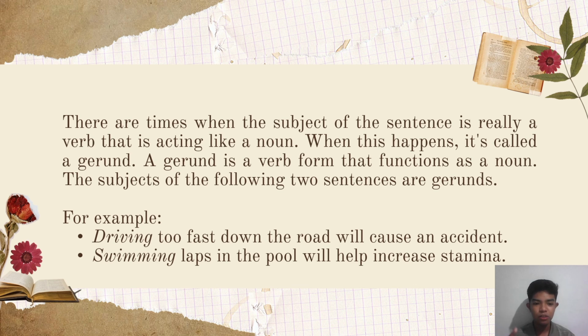I have here two examples: driving too fast down the road will cause an accident; swimming laps in the pool will help increase stamina. The driving and the swimming are verbs, but they are acting like nouns. So driving and swimming are the gerunds in these examples.